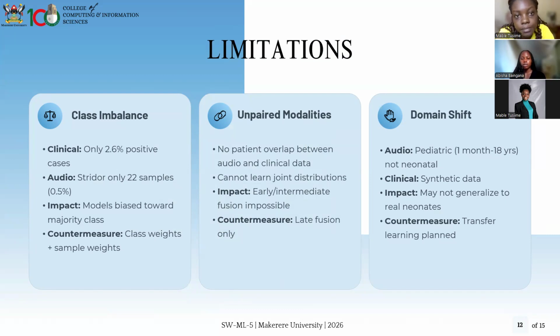Then the second limitation was unpaired modalities, where there was no patient overlap between the audio data and the clinical data, since we got them from different sources and there was no overlap between them. Then with this, we found that we could not just train them using the early or intermediate fusion, since here we would have a joint distribution hallucination with our models. So our countermeasure for this was late fusion only.